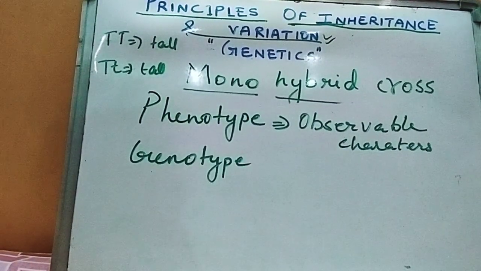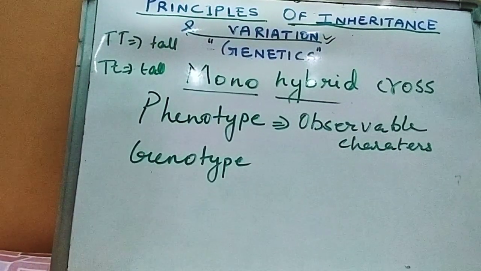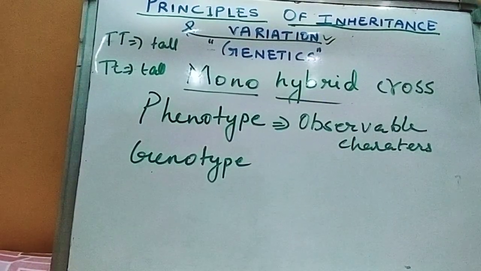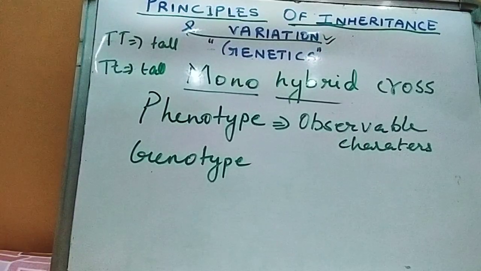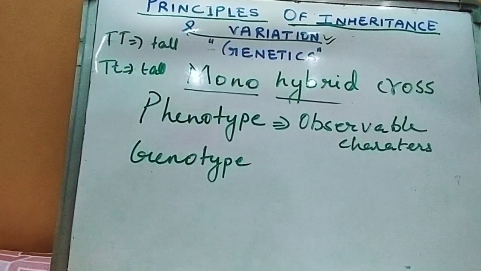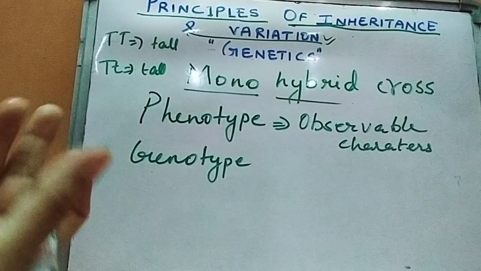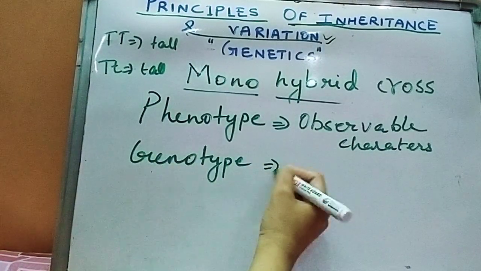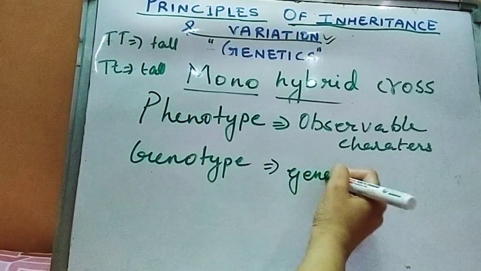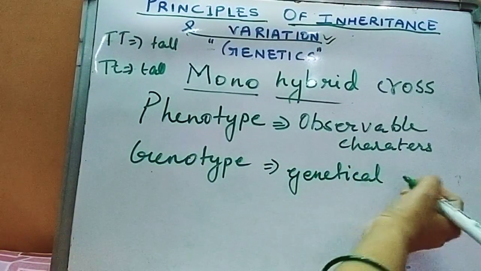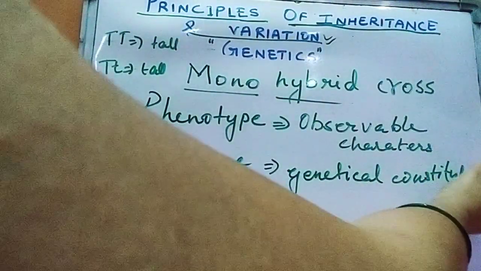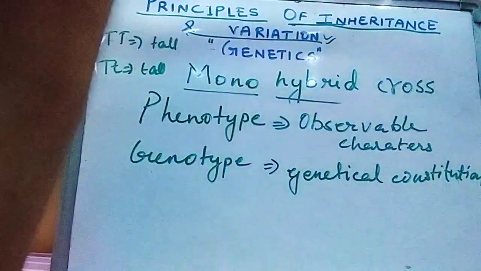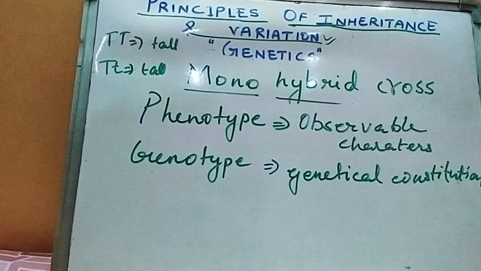If it is asked whether your height is tall, mediocre, or small, a person will see you and say, that is your physical expression. Genotype means your genetic constitution, your genetic makeup, how your genes look, which cannot be read externally. Phenotype can be read externally.